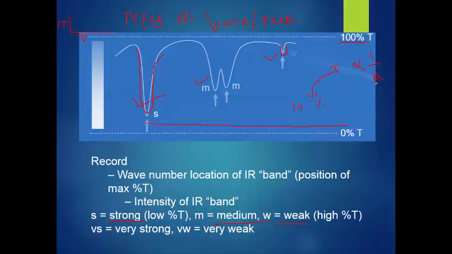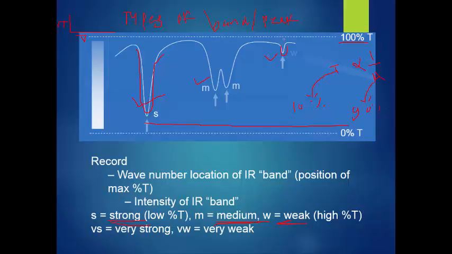In this case, the band gets 90% absorbed. That's why it is called a strong band. In this case, it will absorb 50% and transmit 50%. That's why it is called a medium band. In this case, 90% is transmitted and 10% is absorbed. That's why it is called a weak band. This is a nice concept.